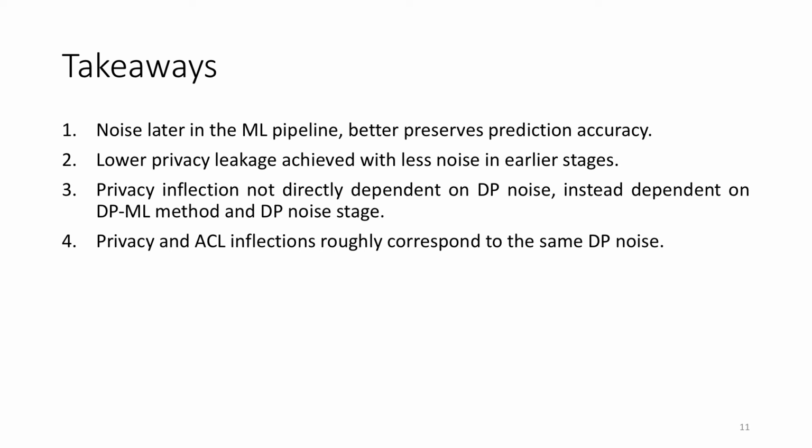Larger reductions in privacy leakage are achieved when less noise is applied in those earlier stages. Third, the inflection points of those privacy attacks do not directly depend on the amount of DP noise applied. Instead, they correspond more to the actual DPML method and stage of the applied noise that was used in that config. And four, the inflection point of the attacks and the accuracy loss roughly correspond to the same amount of differentially private noise for a given method and stage.